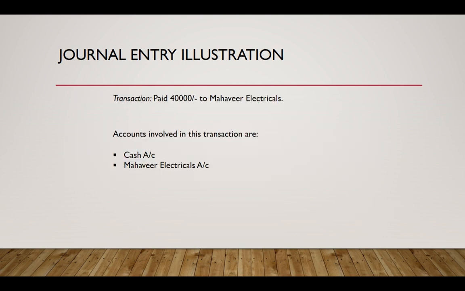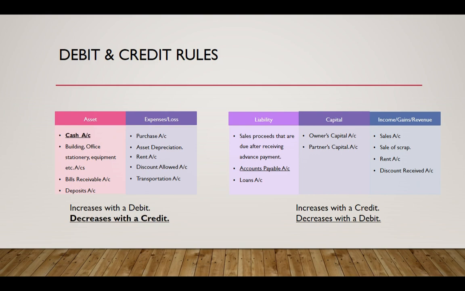Now let's continue with the next transaction. In this transaction, we are paying cash to the supplier for a credit purchase, and the accounts involved are the cash account and the supplier's account. There is a decrease in cash, and there is also a decrease in liability, and by rule a decrease in cash is denoted with a credit and a decrease in liability is denoted with a debit, and accordingly we pass the journal entry as follows.